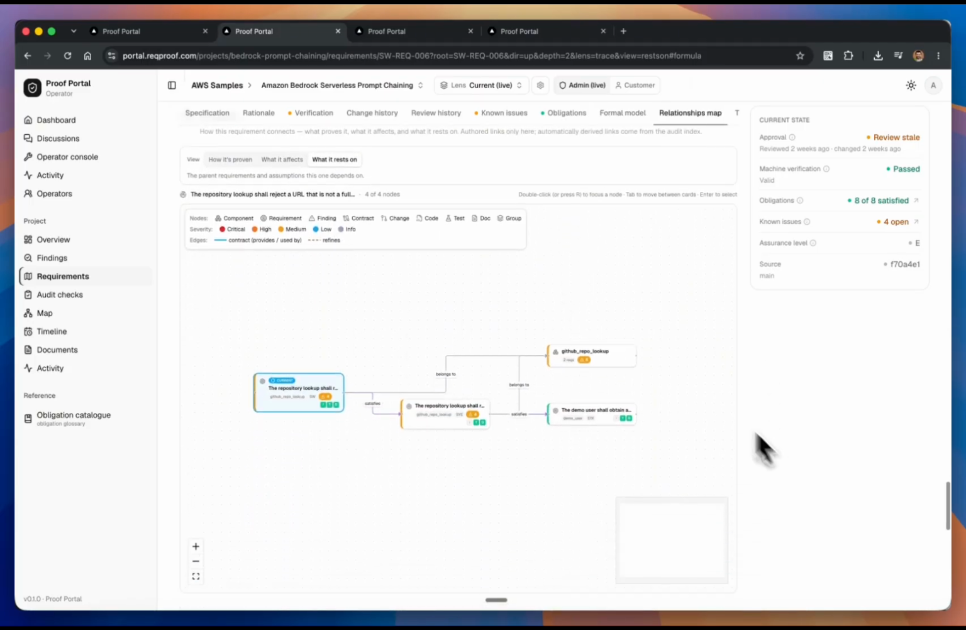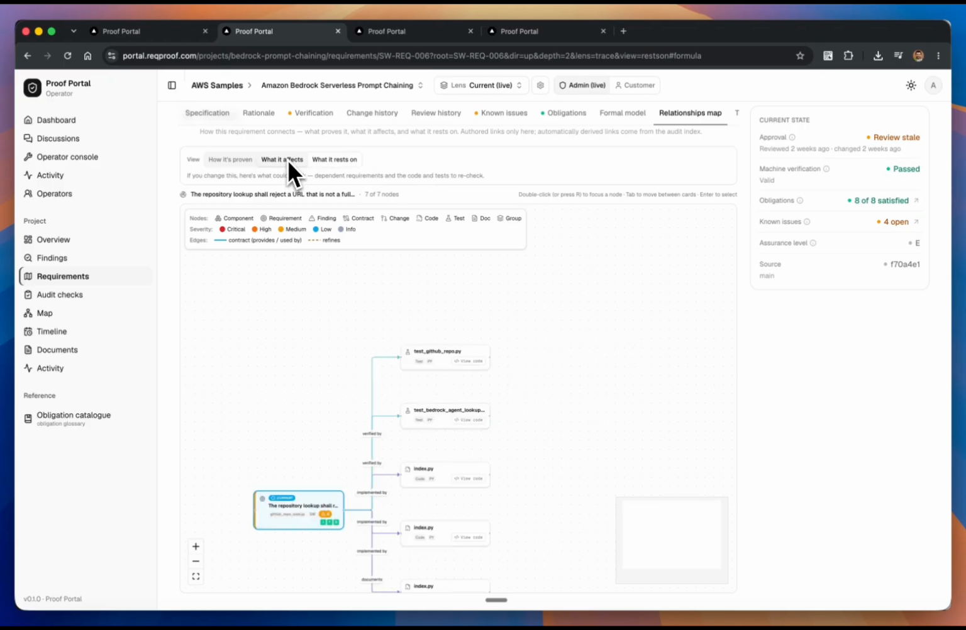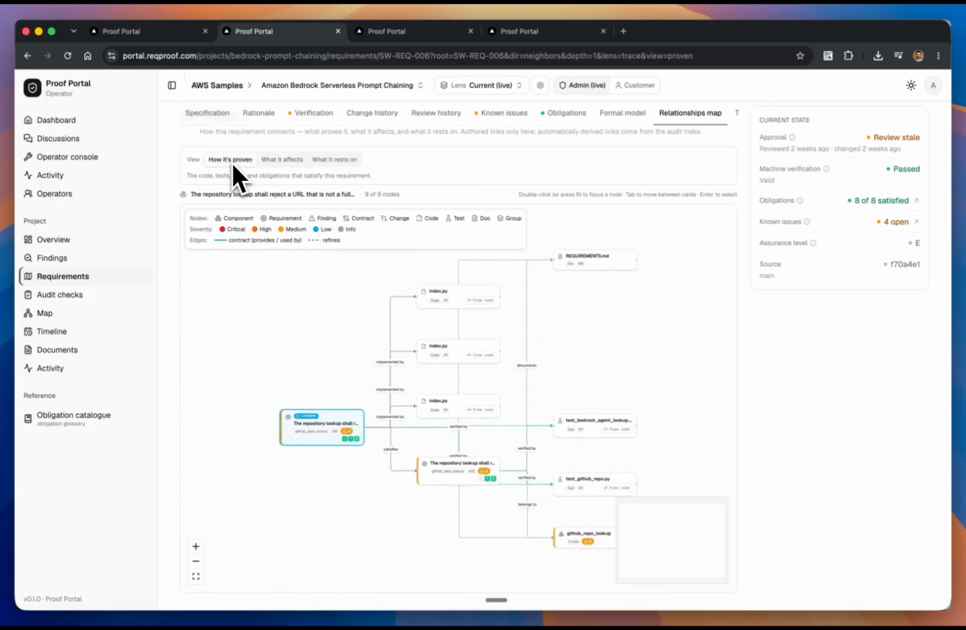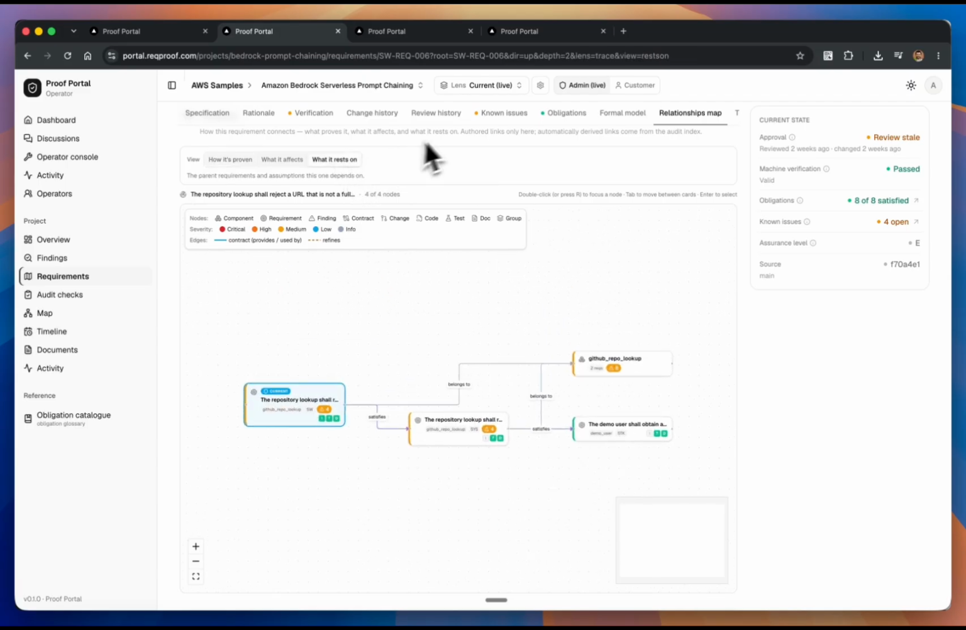Now I can ask a different question. If this behavior changes, what else may need to be reconsidered? Proof gives me the blast radius: the affected requirements, files, tests, documents, contracts, and obligations. A code graph tells me what calls what. Proof tells me what depends on what being true.